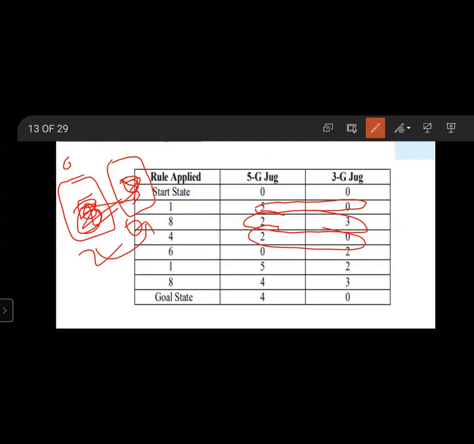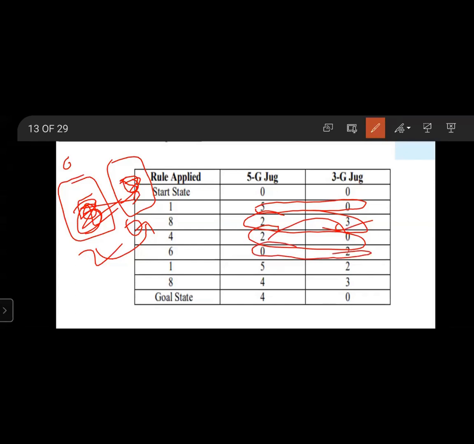Next apply rule 6. Rule 6 means pour all the water from the 5 gallon jug into the 3 gallon jug, giving (0, 2). This is rule 6.